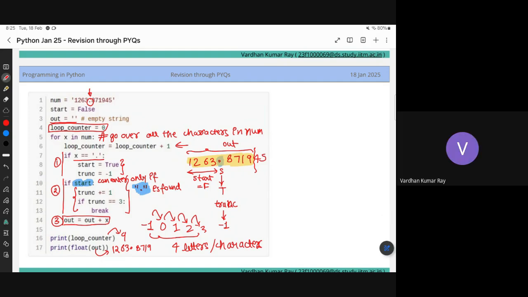Irrespective of whether you have reached the point or not, this third thing which is out will keep on adding it, right? That's the only other thing. As soon as I reach a point, from there my clock starts running, in the sense that I will stop reading as soon as I reach the 4th character after the dot. That's the only difference. But if I've still not found any dot character, I will continue reading and add it to out. But as soon as I found that dot, after 3, I started adding 8719 and stopped. Right?